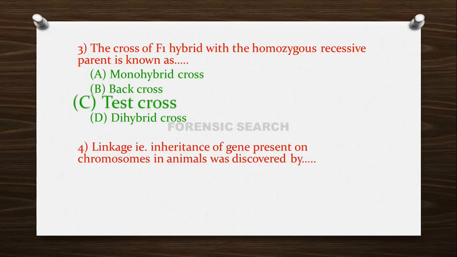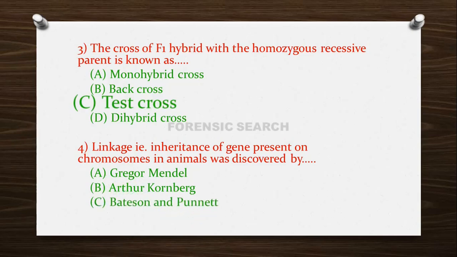Then the next question is: linkage, that is inheritance of genes present on chromosomes in animals, was discovered by option A Gregor Mendel, option B Arthur Kornberg, option C Bateson and Punnett and option D T.H. Morgan. So what is the correct answer of this question?